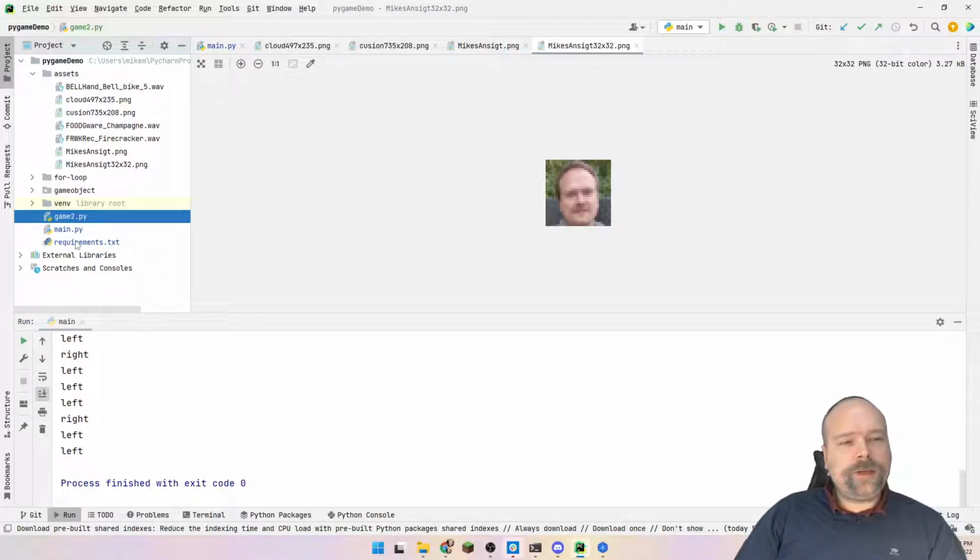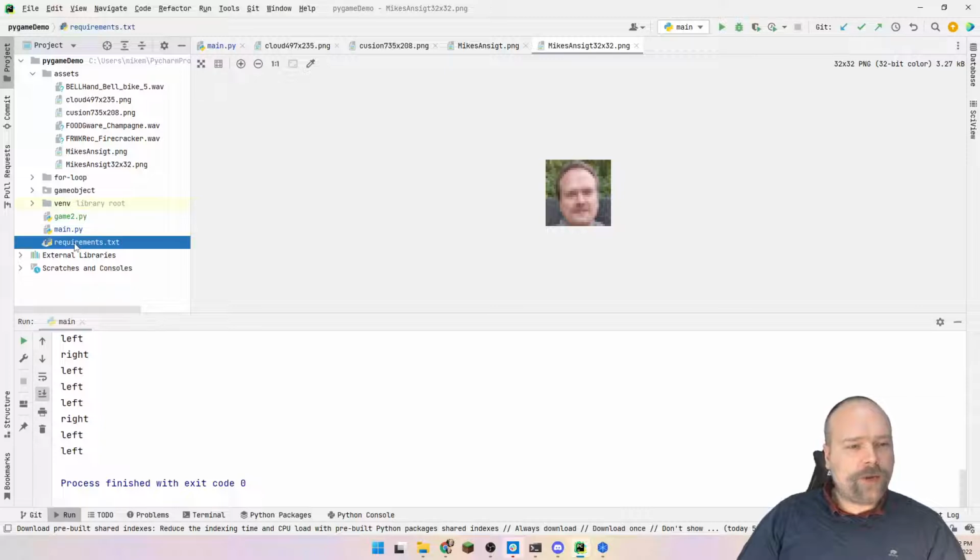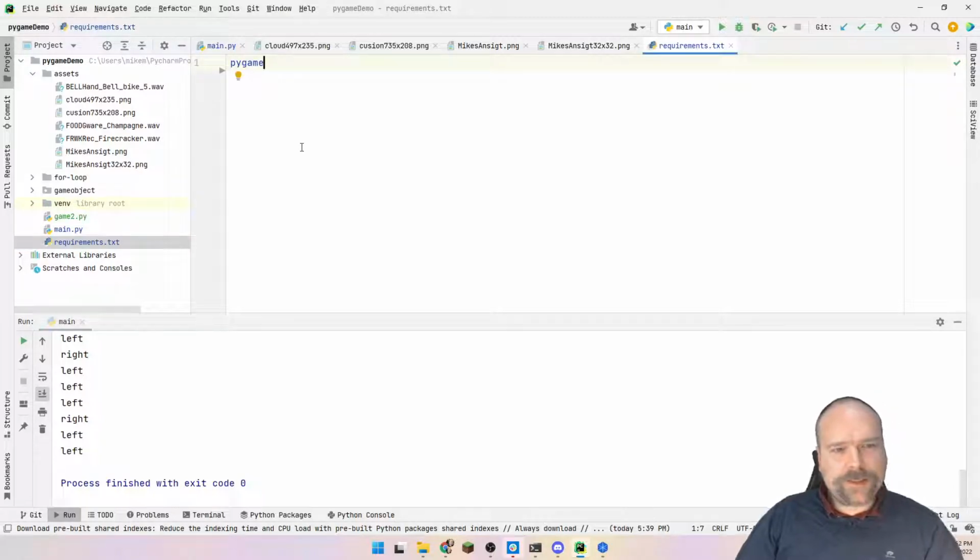Then another thing you need, I'm using a virtual environment to keep track of my environment, and I've created this requirements.txt file, and PyCharm can actually handle this. Then you just add all of your dependencies inside this requirements.txt file, and PyCharm will actually add those libraries.